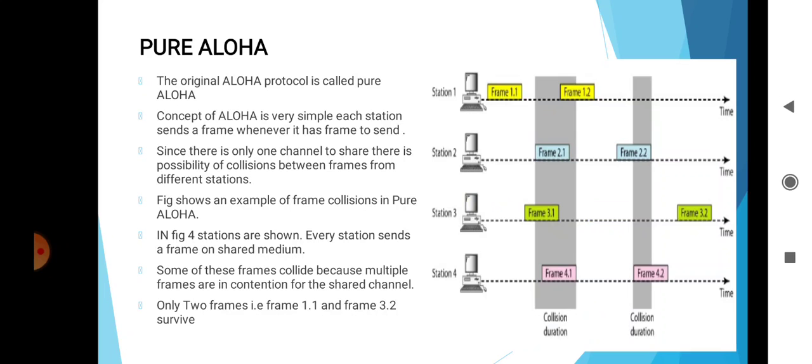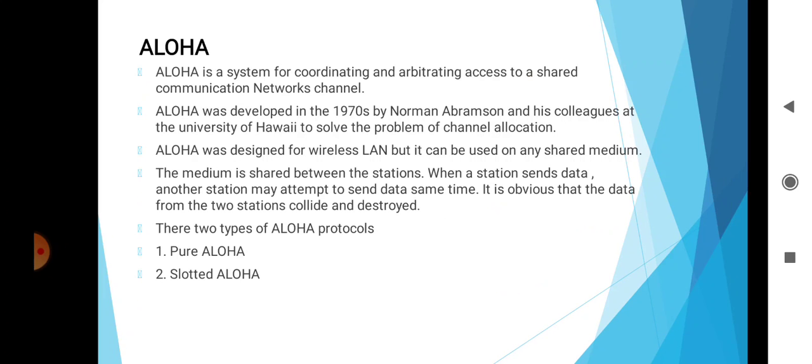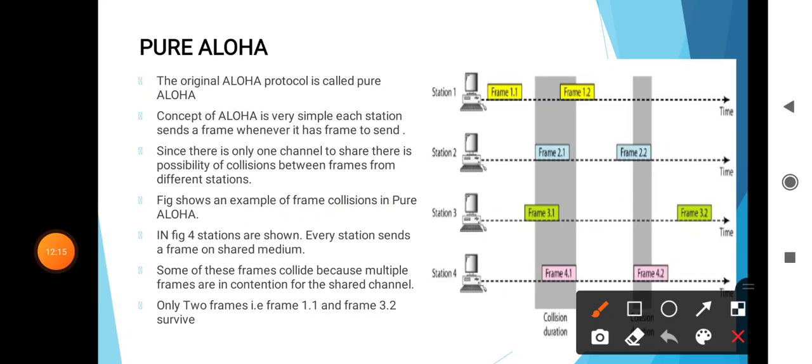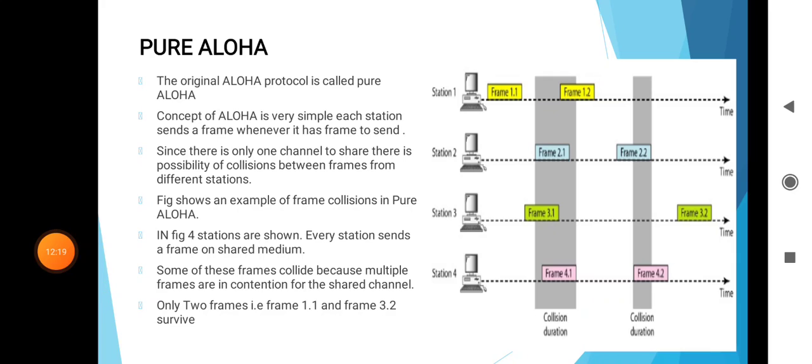The figure shows an example of frame collision in pure Aloha. Some of the frames collide because multiple frames are in contention for the shared channel.